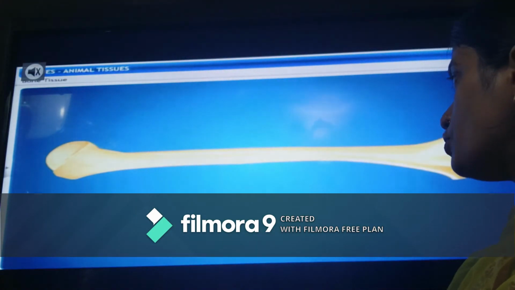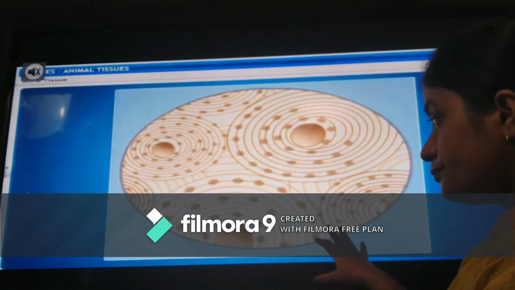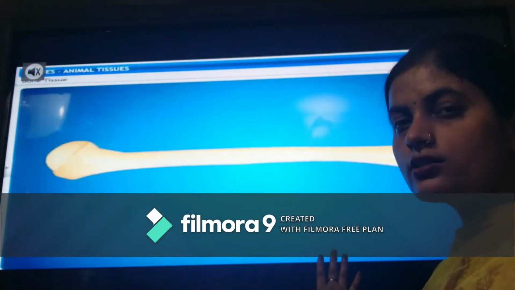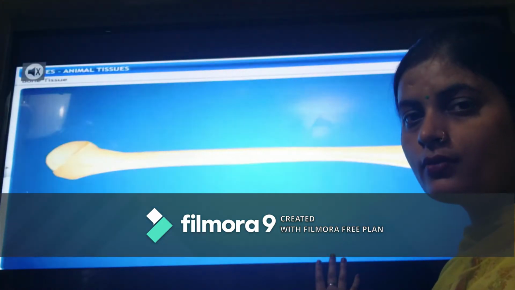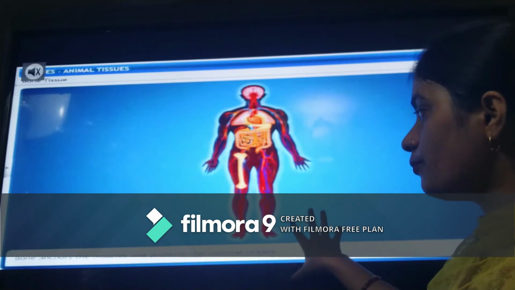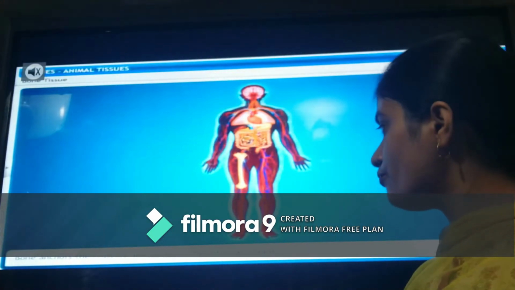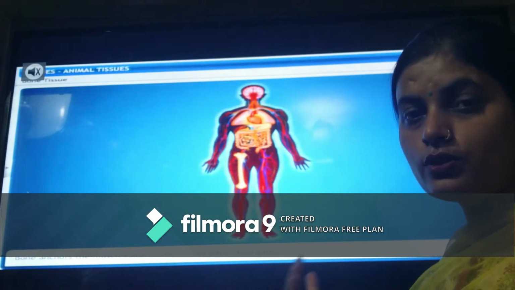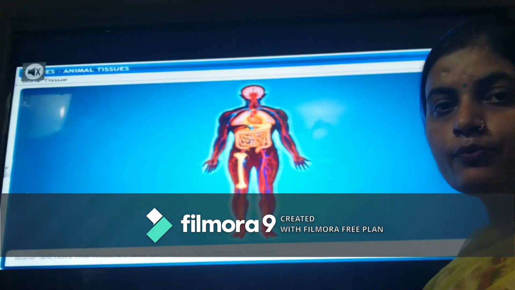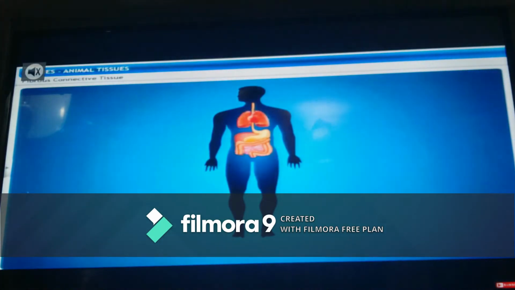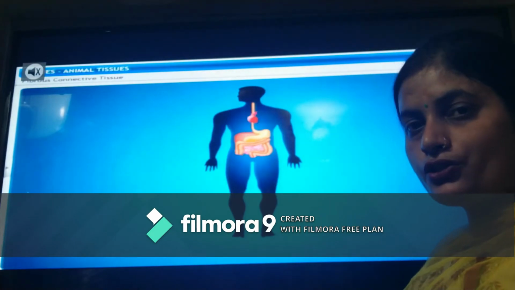The second connective tissue which we are studying here is bone. Bone is hard. It has a deposition of calcium in it. Let us see what the features of bone are. Bone is protective in function, and it gives a specific shape to the body, and the anchoring platform to the muscles is also provided by bones. It is also connective tissue because it is connecting the whole structure of the body.